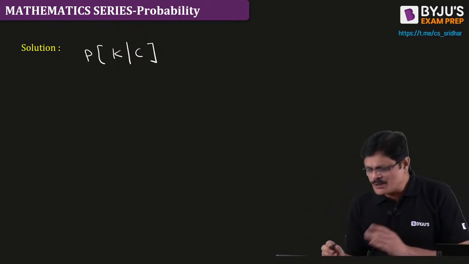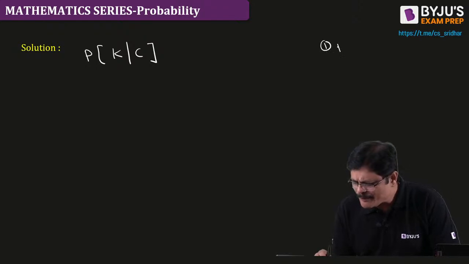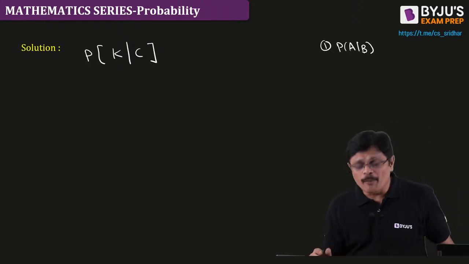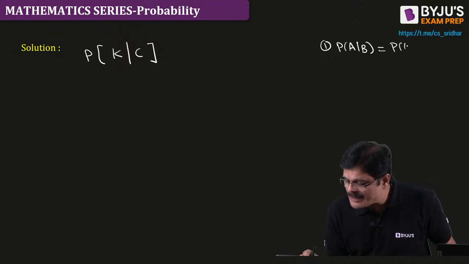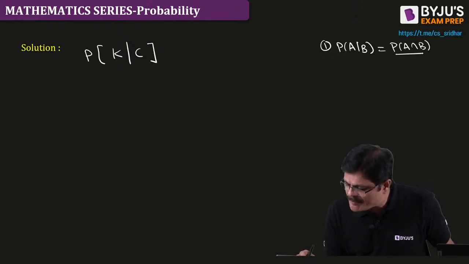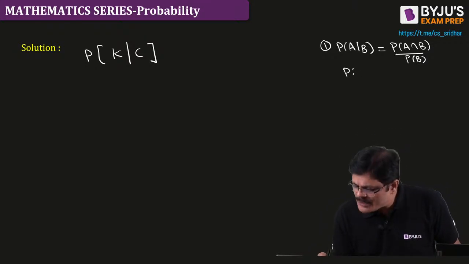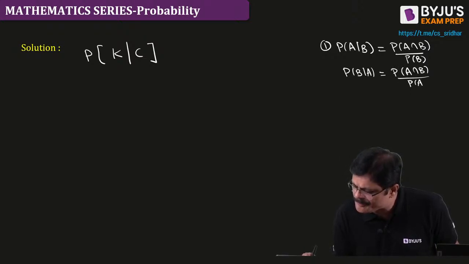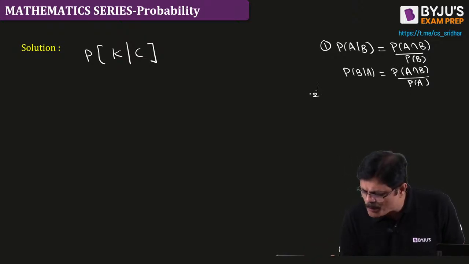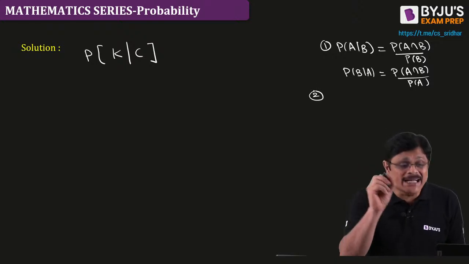And see, two important results we should know. One is the conditional probability formula: probability of A given B is probability of A intersection B by probability of B. Similarly, probability of B given A is probability of A intersection B by probability of A. From this we get one more interesting result, known as the multiplication theorem.